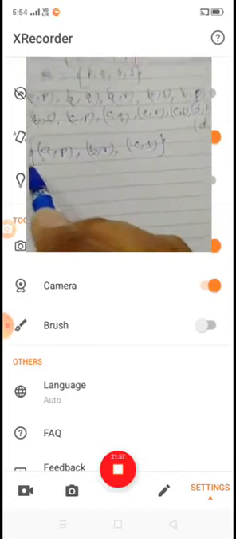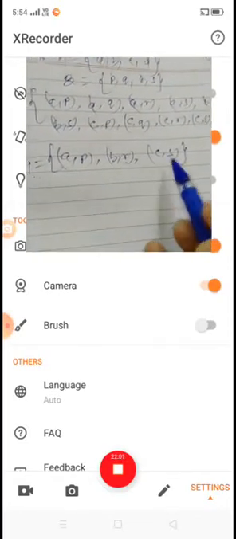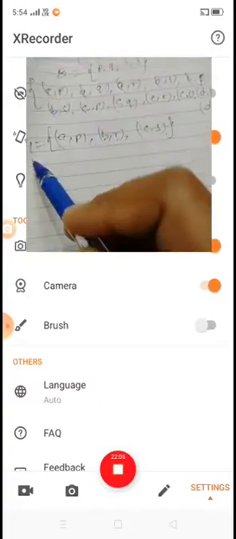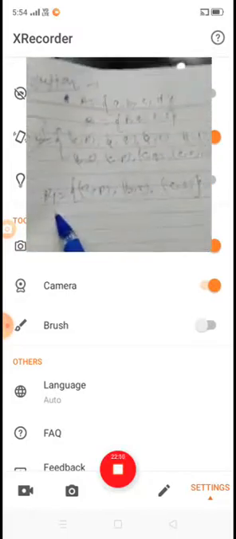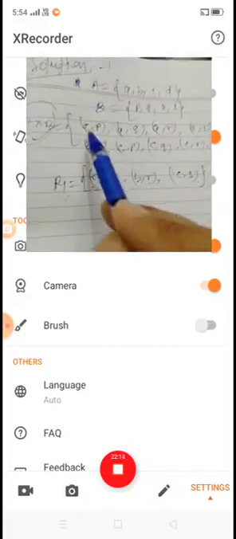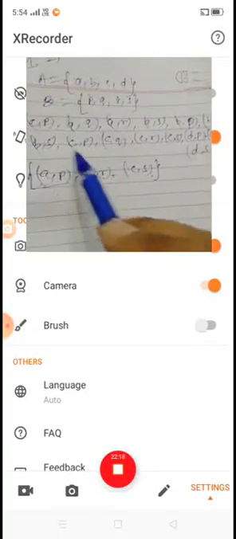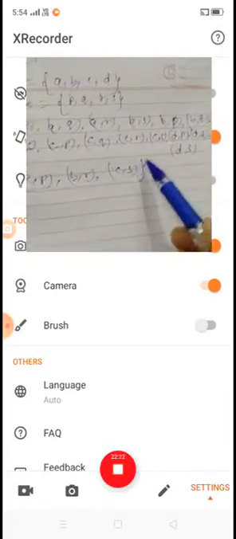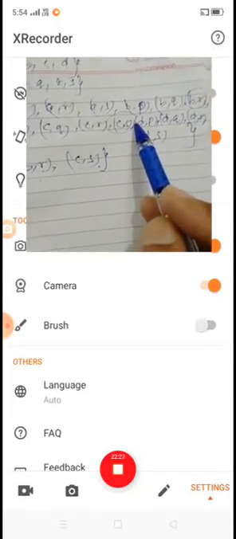The ordered pairs in R1 are AP, BR, CS. If A cross B contains R1, then we can say that R1 is a relation from A to B. Now let's see AP. So A cross B contains AP. BR also is contained in A cross B. Now CS also is contained in A cross B.